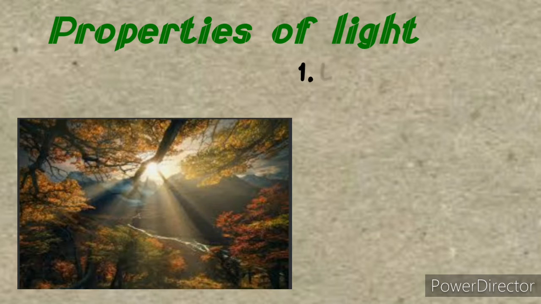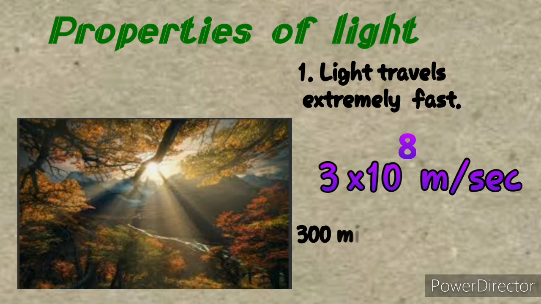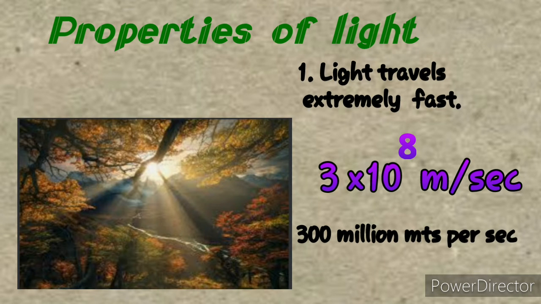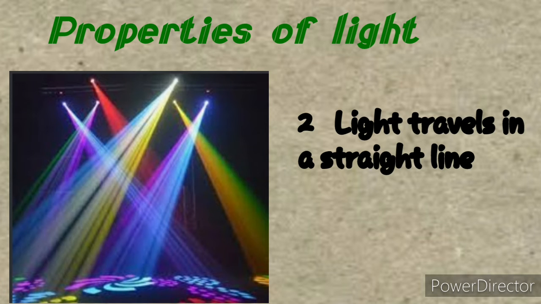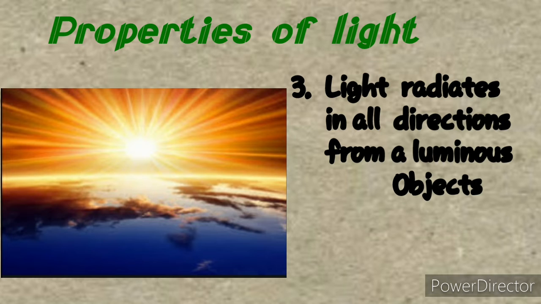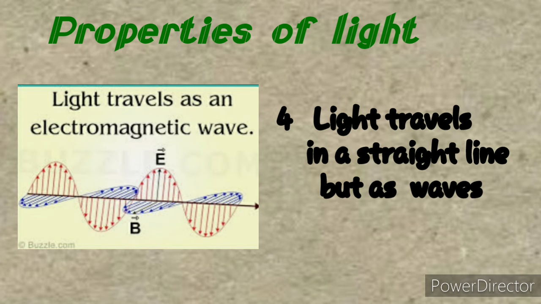Properties of light. Light travels extremely fast, that is 3 times 10 to the power of 8 meters per second. Can you imagine? Yes, it is 300 million meters per second. Light travels in a straight line. And third, light radiates in all directions from a luminous object. Fourth property is light travels as waves. Light travels in a straight line but as waves.